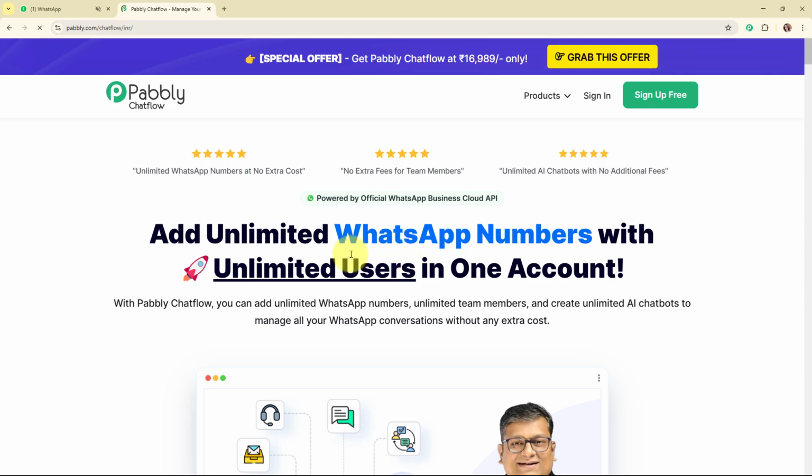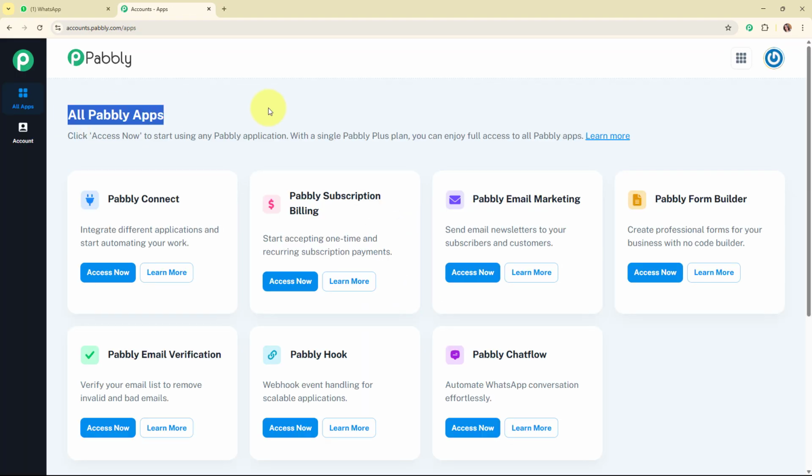So here on my screen you can see Pabbly Chat Flow's homepage, and here you can see 2 options that are sign in and sign up free. If you're a new user, click on sign up free and try Pabbly Chat Flow for free today. And if you're an existing user, click on sign in. Here I'm an existing user, so I'm clicking on sign in. Now after signing in, here you can see the all Pabbly apps window where you can see all the applications of Pabbly. Here to build a WhatsApp chatbot for my business, I'm going to use Pabbly Chat Flow.